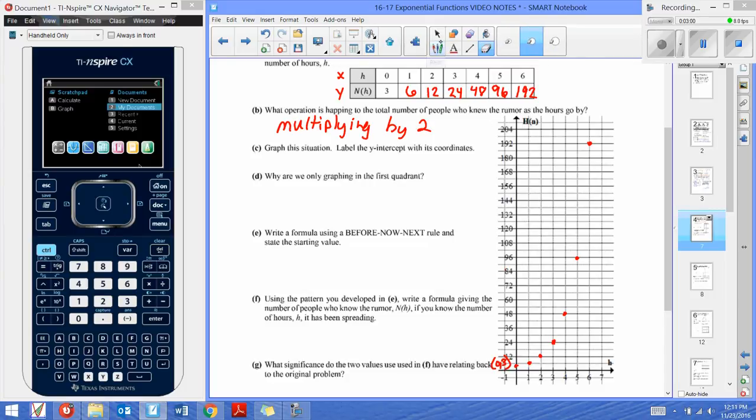Okay, so even though we only graphed from the beginning up until after 6 hours, you can see, make that a little bit bigger, it was a little off there, but you can see that this is growing at an exponential rate because we're not looking at a straight line. D says, why are we only graphing in the first quadrant? Well, let's think about it.